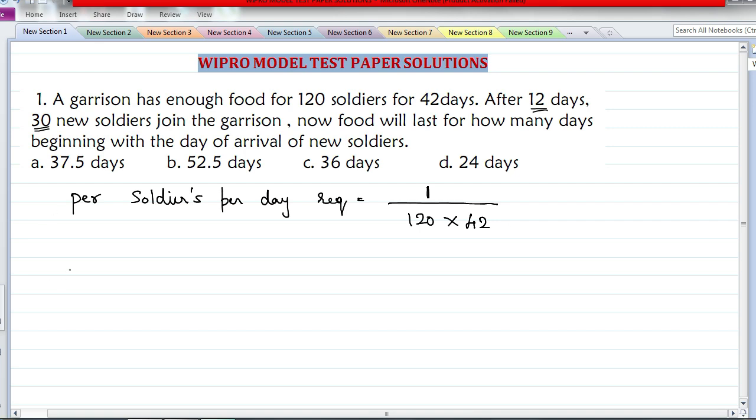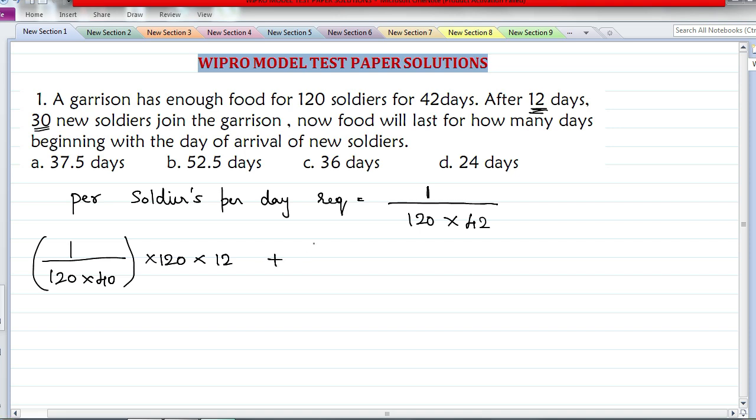Now we'll write the equation. So one soldier requires 1 by 120 into 42 amount of food per day and there are 120 soldiers. This is 1 day's consumption of food by 120 soldiers and like this 12 days goes, right? 12 days these 120 soldiers are consuming the food.